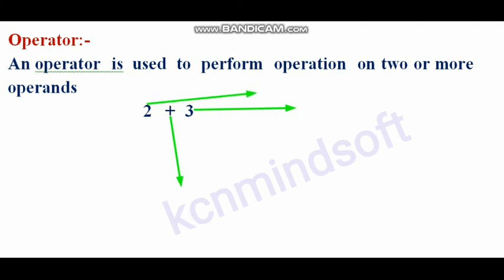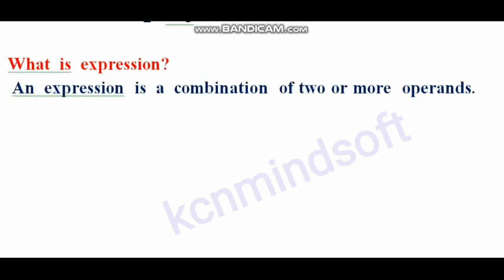Here plus is the operator, the whole is called an operation, and 2 and 3 are called operands. What is an expression? An expression is a combination of two or more operands.